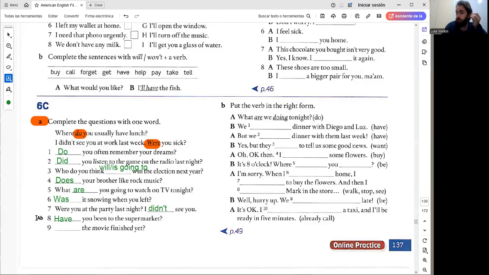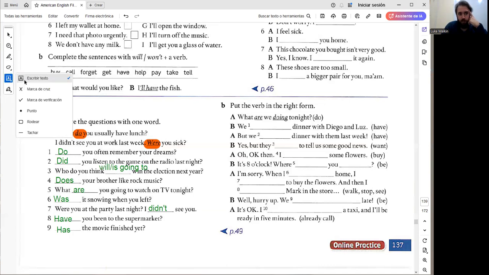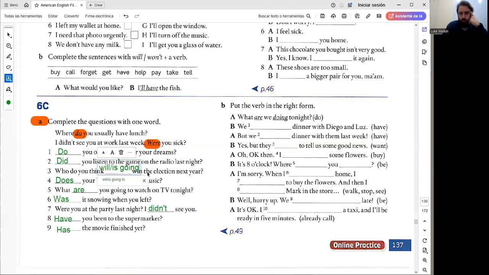The auxiliary for present perfect is have. In 9, the auxiliary is has because again it's present perfect, but the subject is it. The movie is it. It has. And I have noticed that the question said with one word. So to be specific, will is our correct answer.